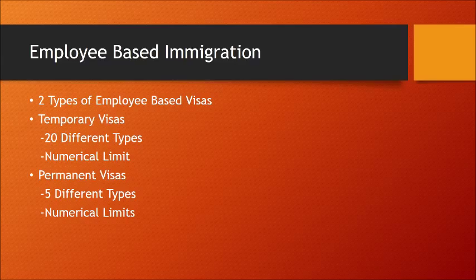The fifth is people that invest money in a business that can employ U.S. workers. Fourth and fifth have a limit of 10,000 visas per year. With all 5, there is a limit on the number of people from any one given country.